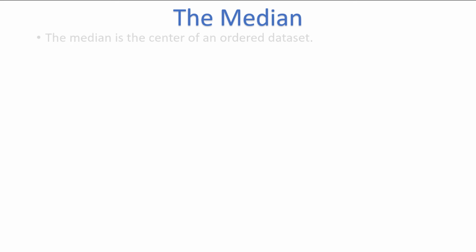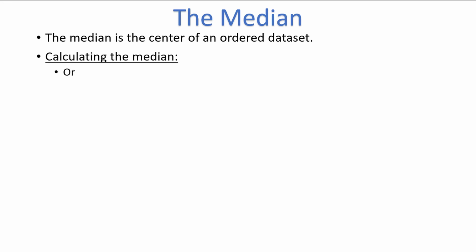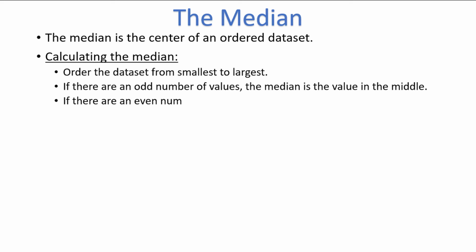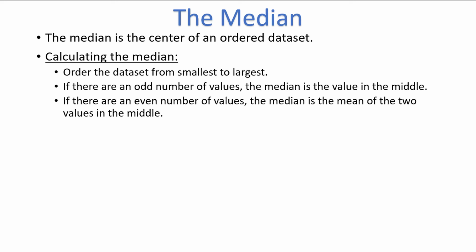The next type of average we will discuss is the median. If the data is listed in order from smallest to largest, the median is the center of the data, the value that splits the data into 2 halves. To find the median, first order the data from smallest to largest. If there are an odd number of values in the dataset, the median is the middle number. If there are an even number of values in the dataset, there will be 2 middle numbers. The median is simply the mean of the 2 middle numbers.